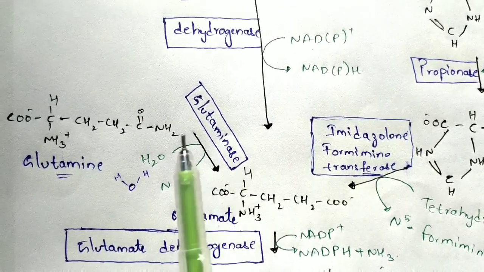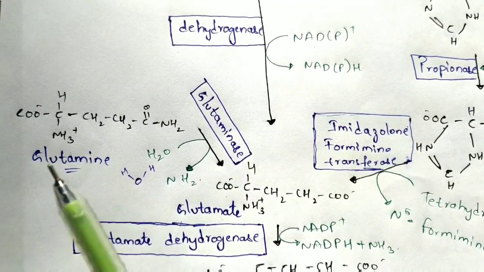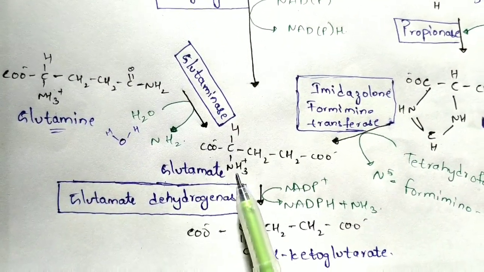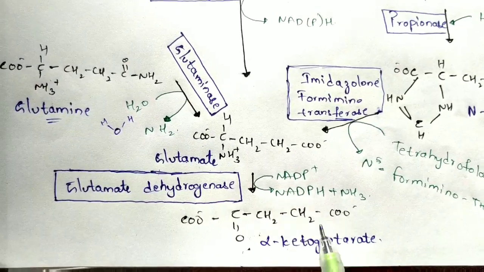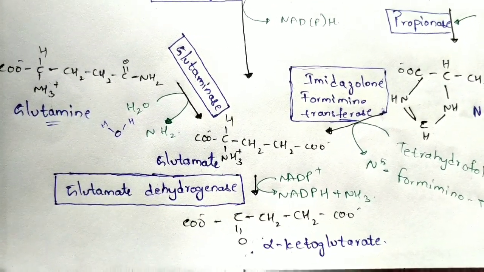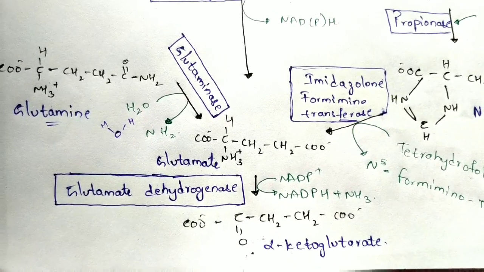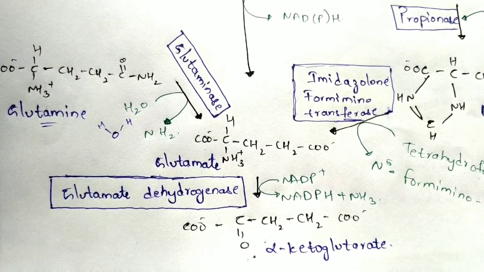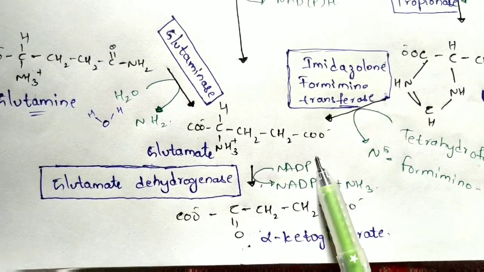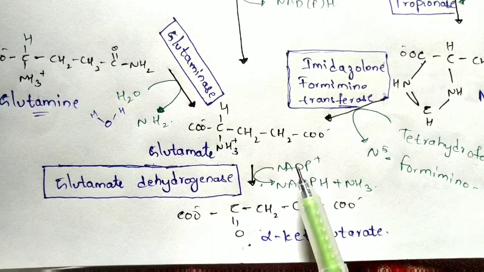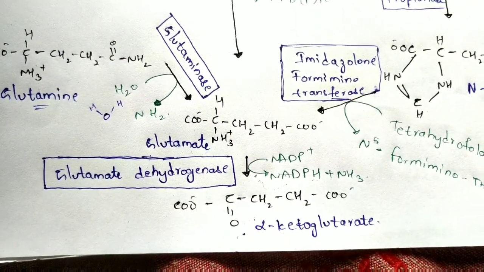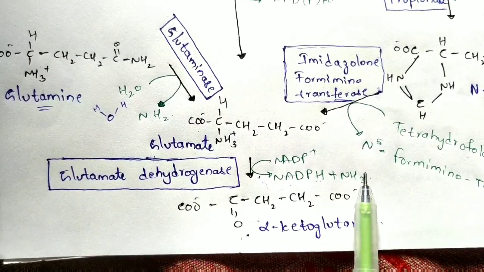So in this way, we have learnt about arginine, proline, histidine and glutamine. In the case of glutamate, if you see here, this glutamate will get converted into alpha-ketoglutarate by utilizing an enzyme known as glutamate dehydrogenase. Here the deamination process has taken place. How this deamination process takes place, I have already explained in my previous video. I will give the link in the description box. You can watch it. And here NADP plus will be required, and NADPH and NH3, ammonia, will be liberated, because of the process called deamination, ammonia gets liberated.